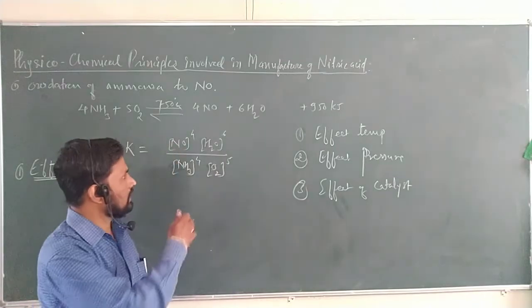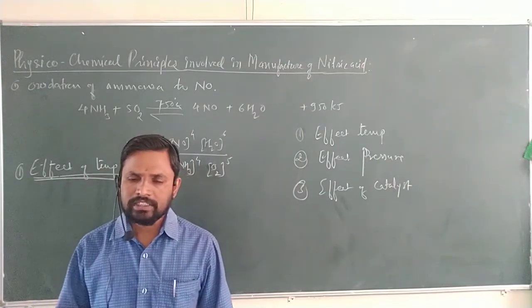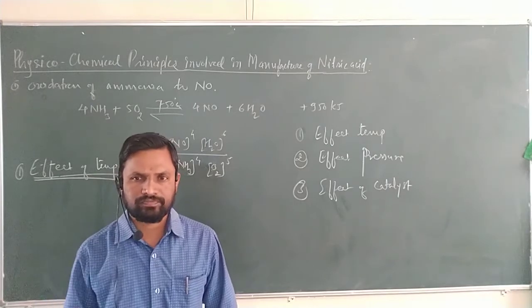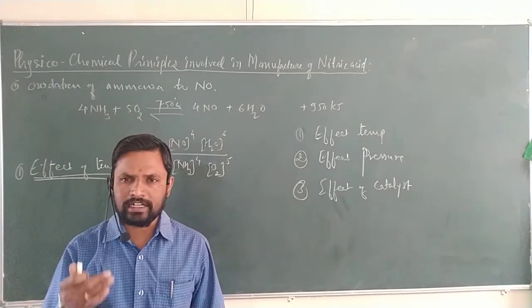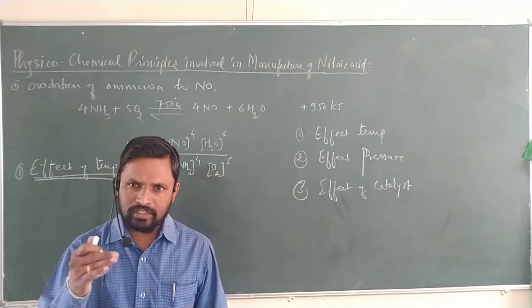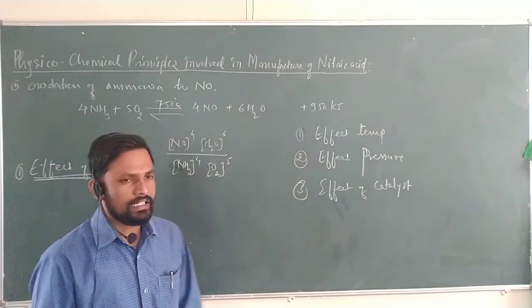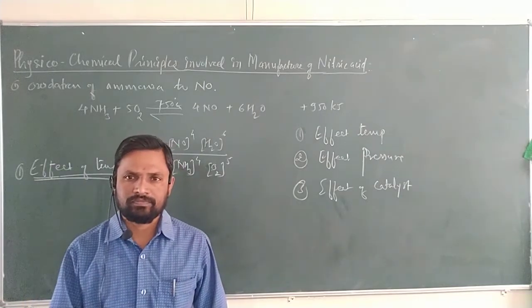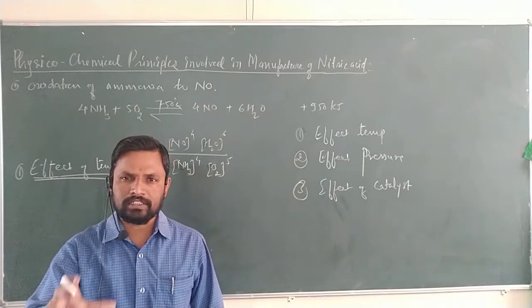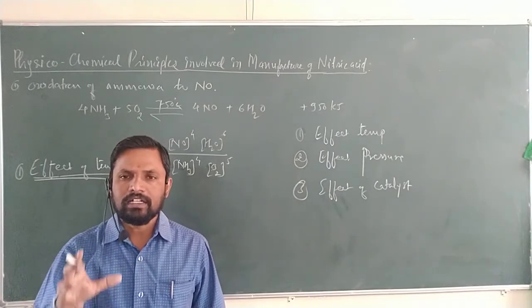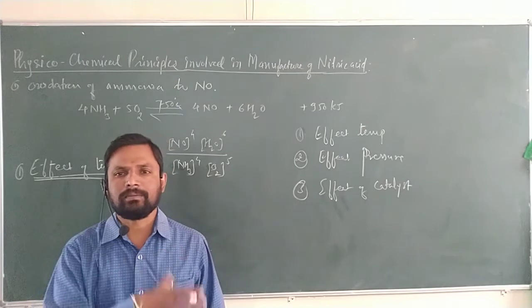But what happens at the lower temperature? The rate of reaction is very, very slow. For that purpose, we have to keep an optimum temperature, where you will get a satisfactory yield of the compound.